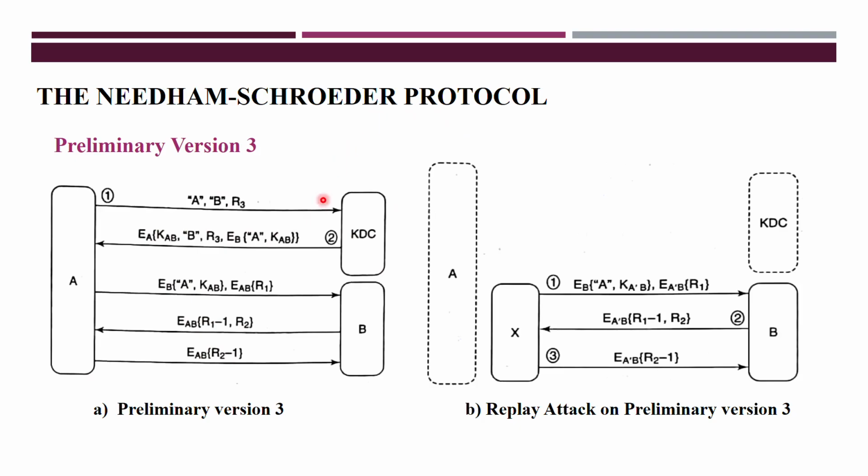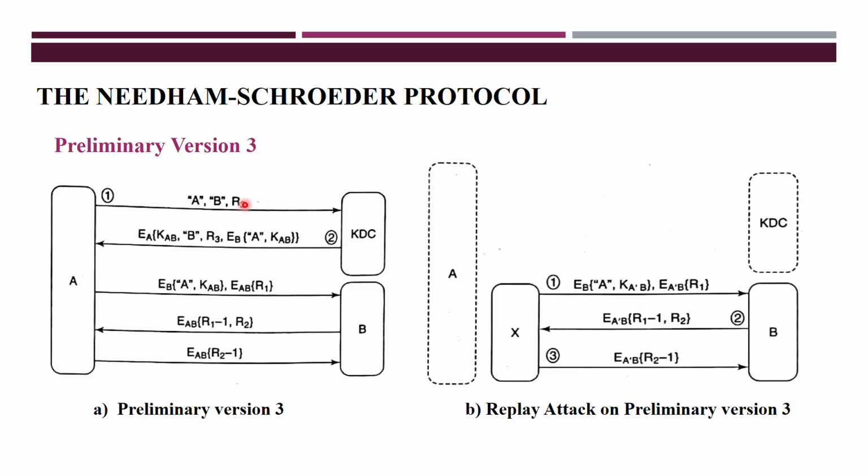To resolve this, you now use one more version, that is the preliminary version 3. In the preliminary version, along with the A and B identification, you generate one challenge, R3, and you forward it. Now whenever A receives that R3, after decrypting, it compares, and if both are the same, then A will think that yes, I am getting the reply from the KDC only.